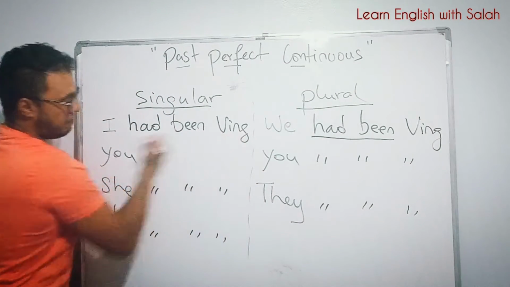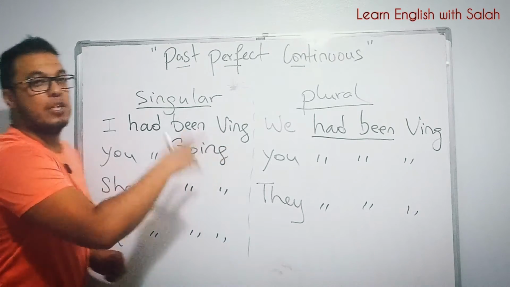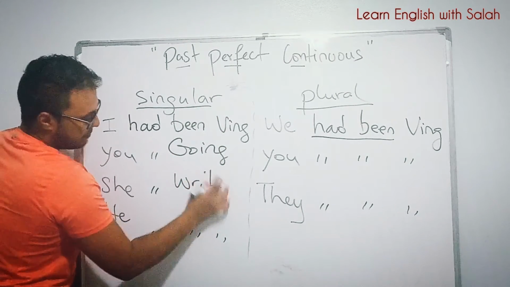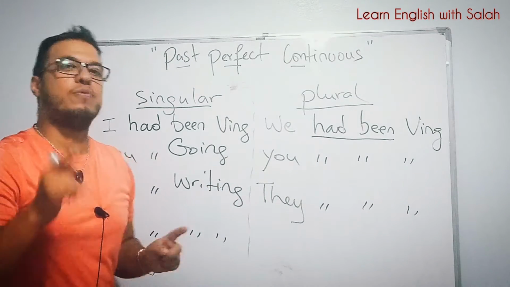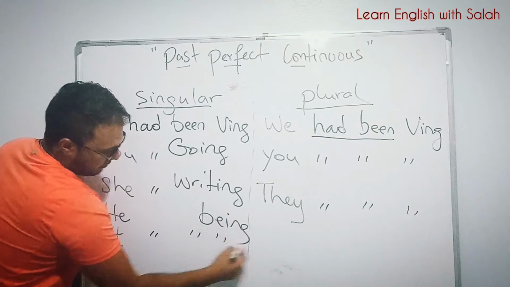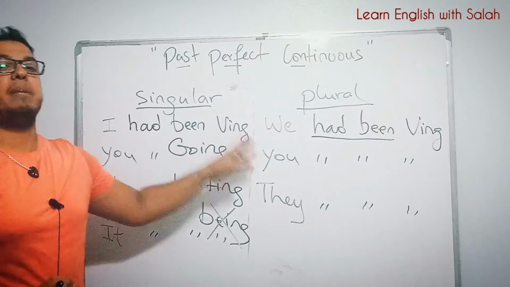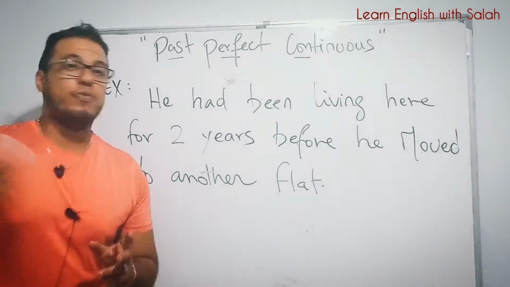Let's imagine go, we say going. I had been going. For example, let's say write becomes writing. Okay? But we cannot use verb be here. I had been is wrong. We cannot use it. So we cannot say I had been. Okay? This is a big mistake. Don't use it.